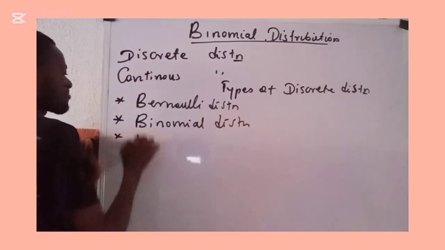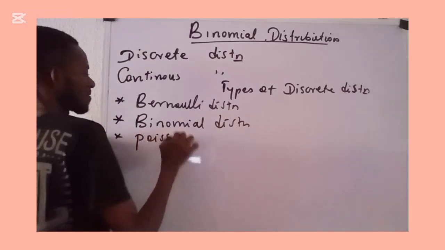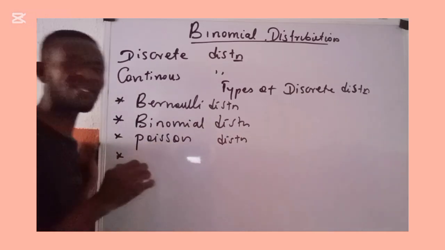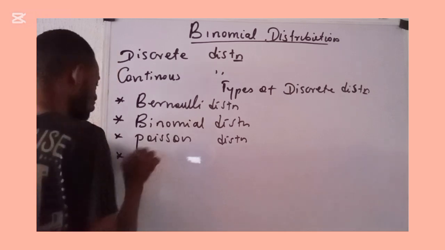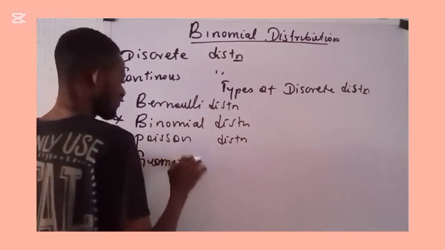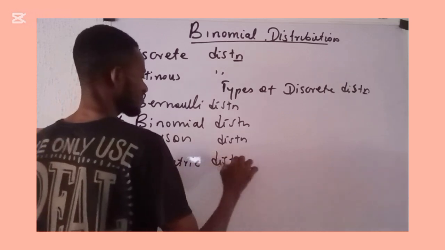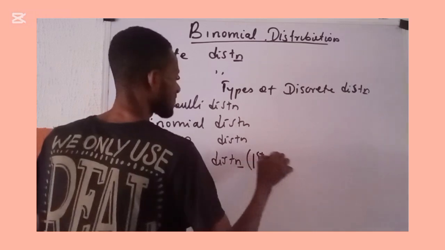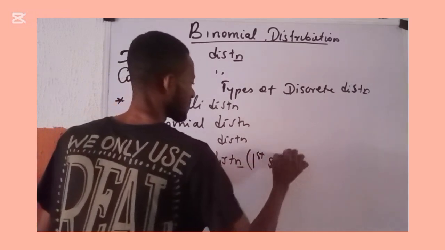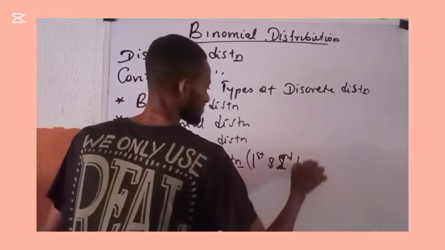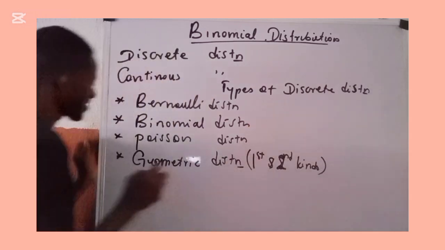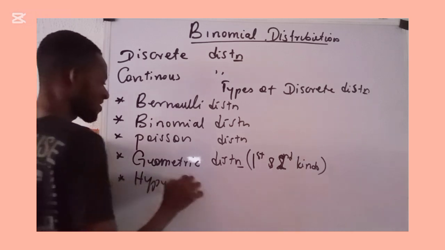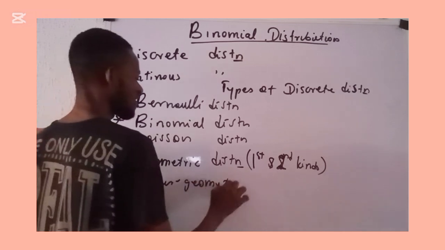The other one is the Poisson distribution. Another one is the geometric distribution of the first and second kind. In this geometric distribution, we are going to discuss its first and second kind. Then we equally have the hypergeometric distribution.